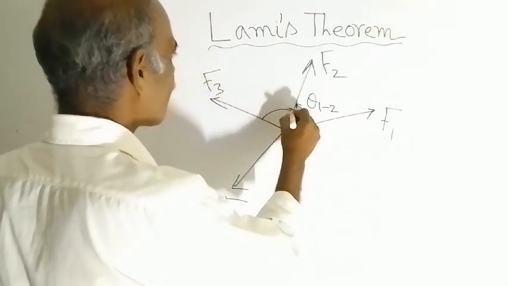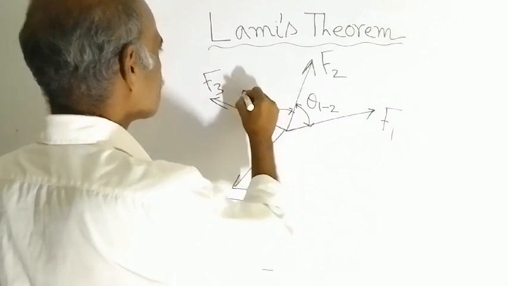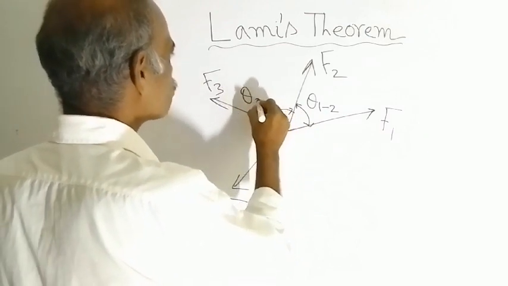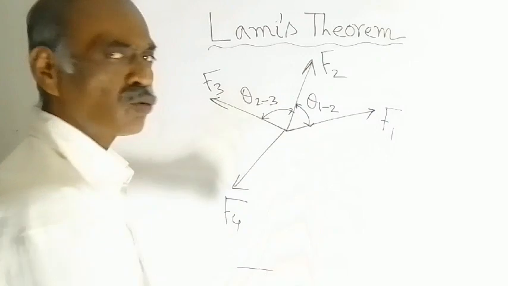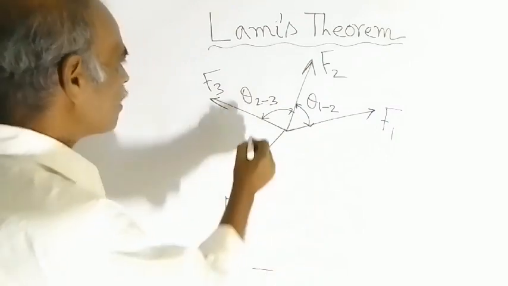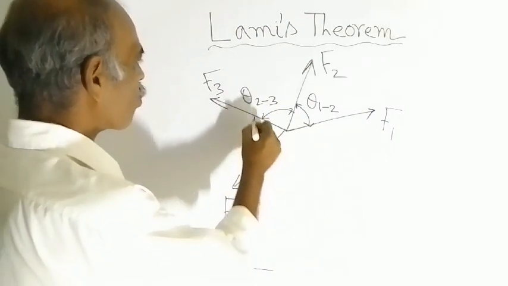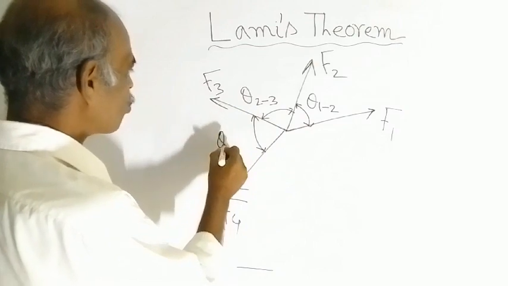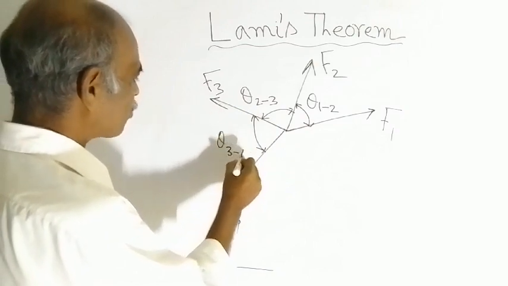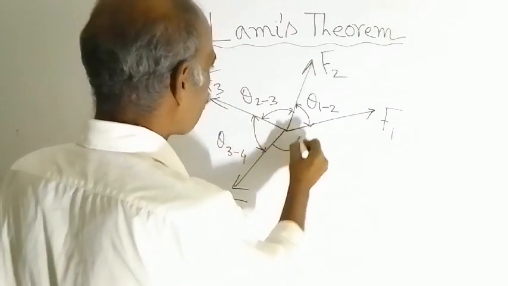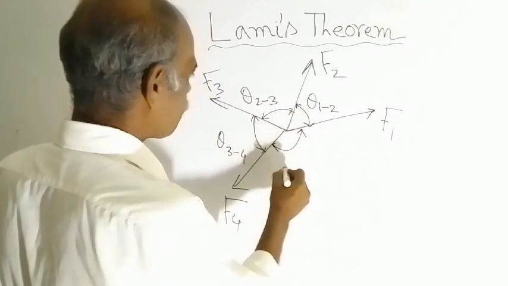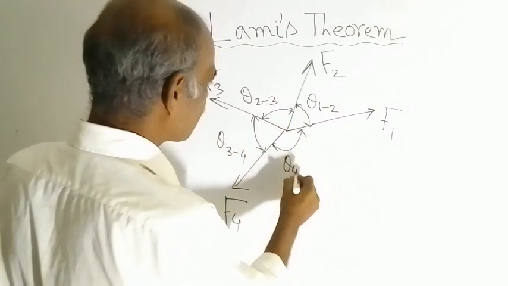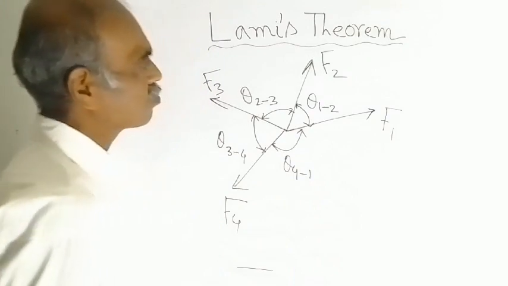Between 2 and 3, the angle is denoted by theta suffix 2-3, and between 3 and 4, the angle is denoted by theta suffix 3-4, and between 4 and 1, the angle is denoted by theta suffix 4-1.